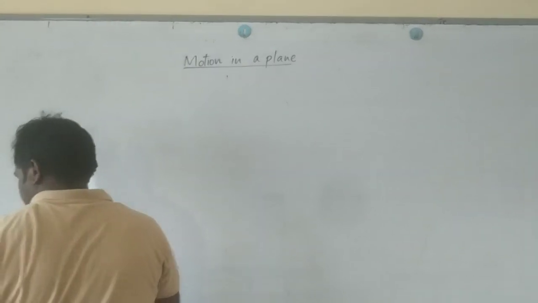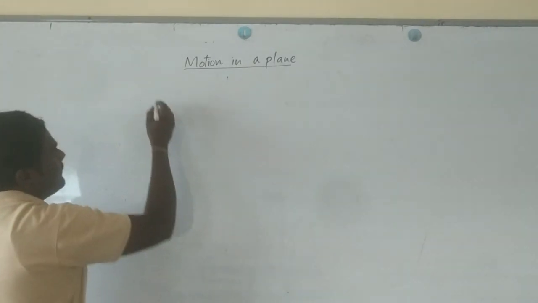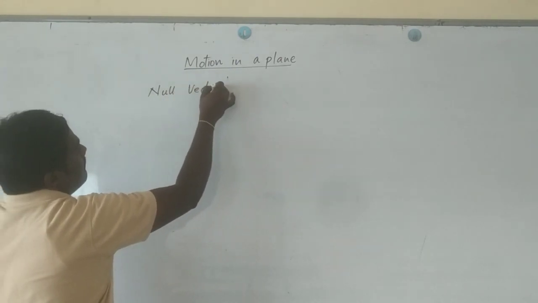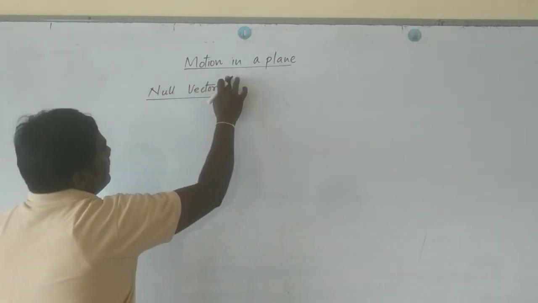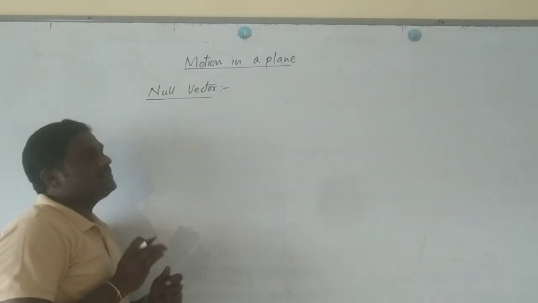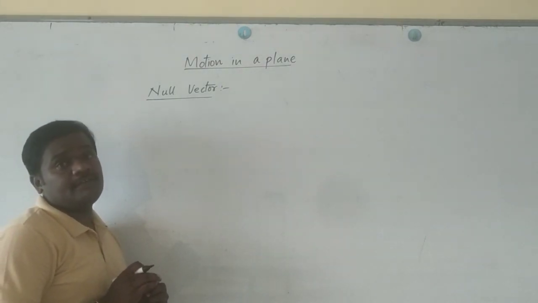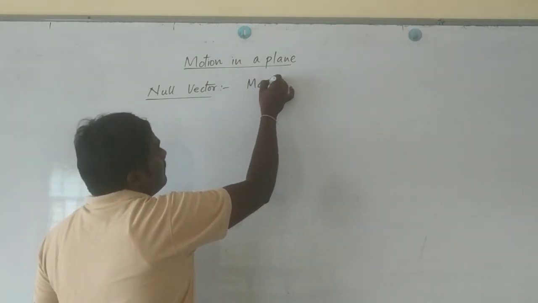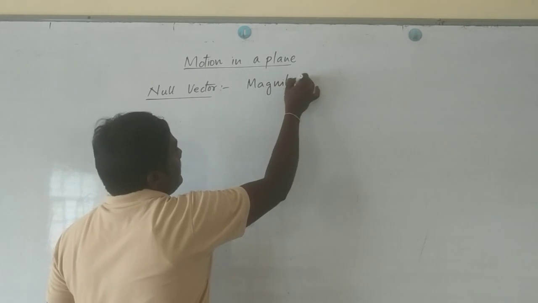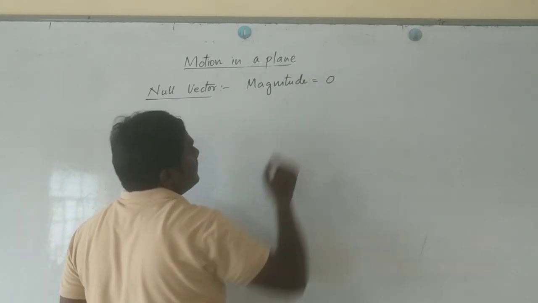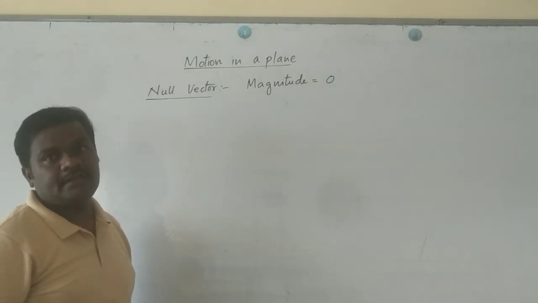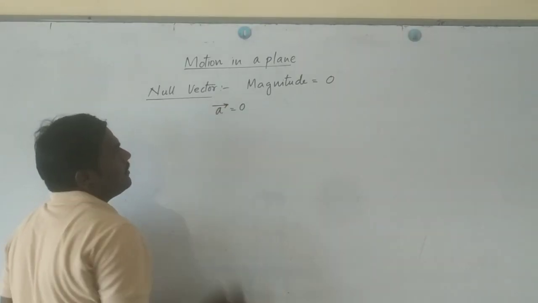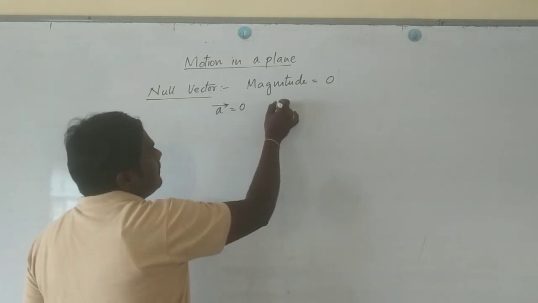One is the null vector, the very first one. The meaning itself indicates null. Null refers to 0. So a vector whose magnitude is equal to 0, such vectors are called null vectors. For example, if A bar is equal to 0, what does it mean?